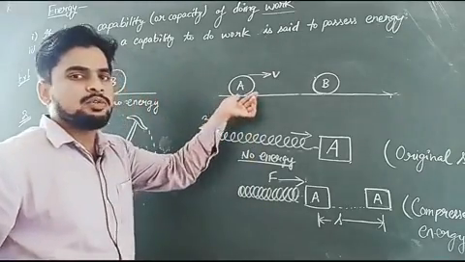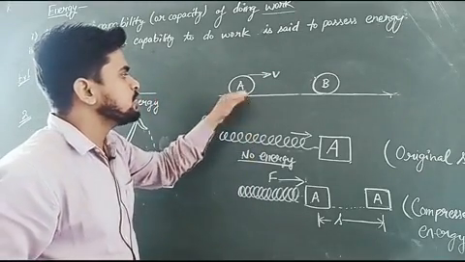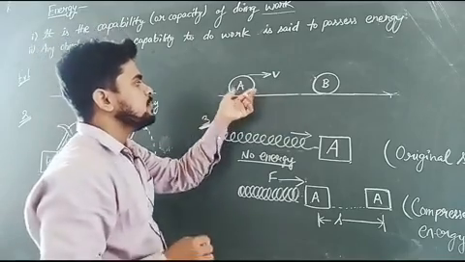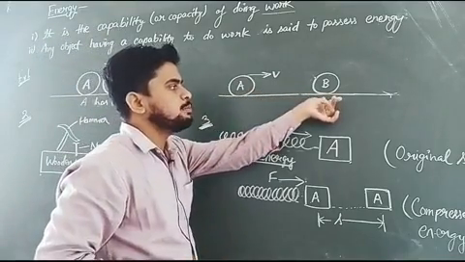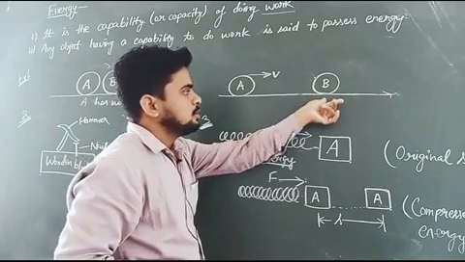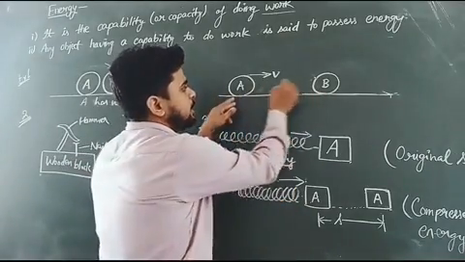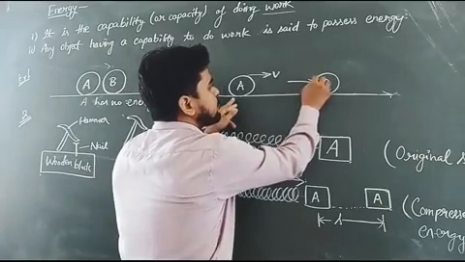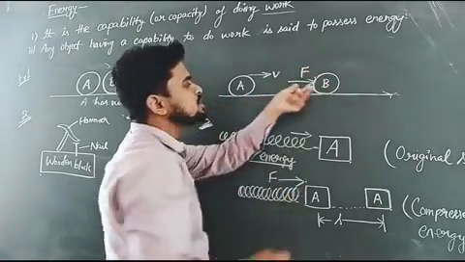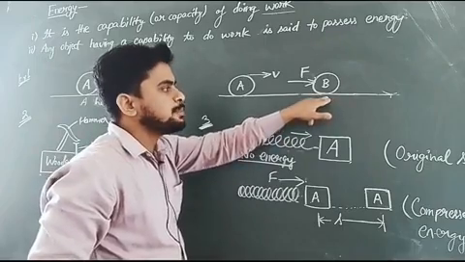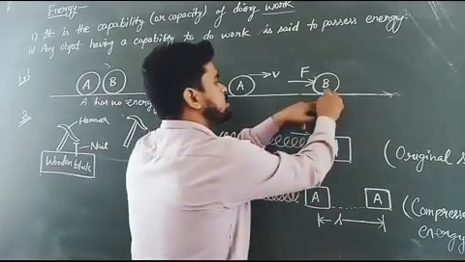But what happens if A starts moving with a certain velocity V? After some time, when it strikes the object B, A applies a certain force on B, and due to this force, B gets displaced from its original position.